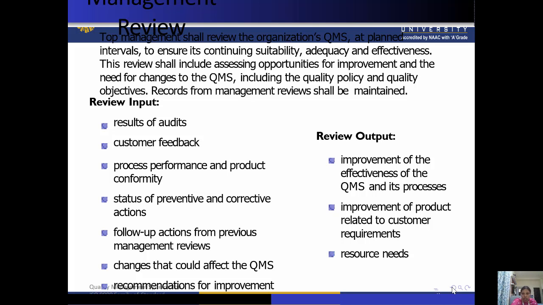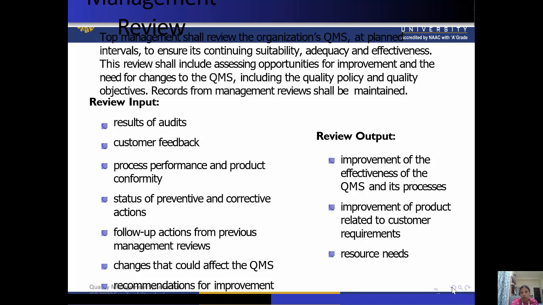Last is recommendations for improvement. So if there is any change you want to do which can change the QMS, recommendations related to the improvement in the QMS should also be sent by the top management. Then this is about the review inputs.